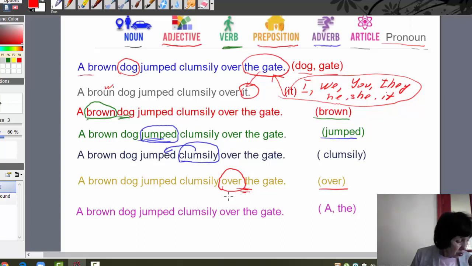What about a and the in the sentence? What parts of speech are they? Of course, these are articles.